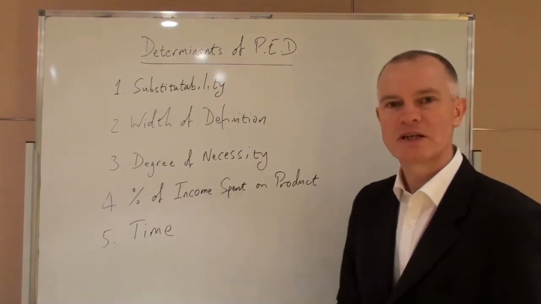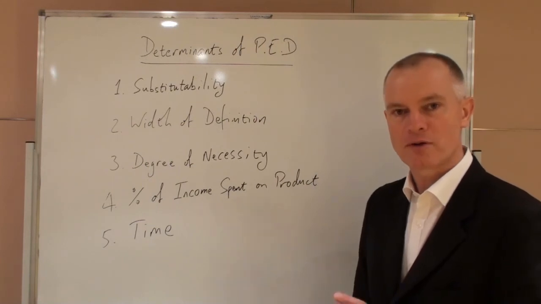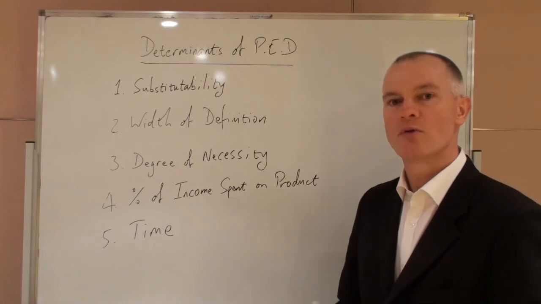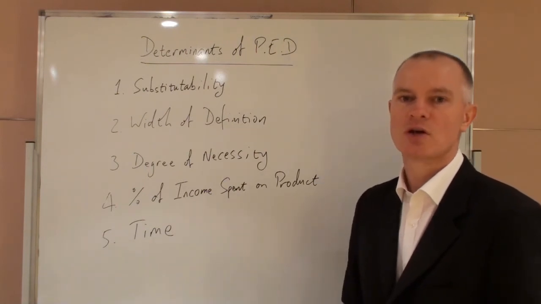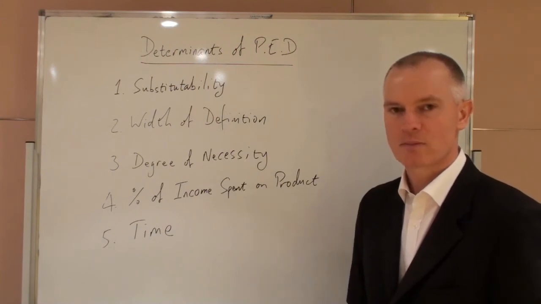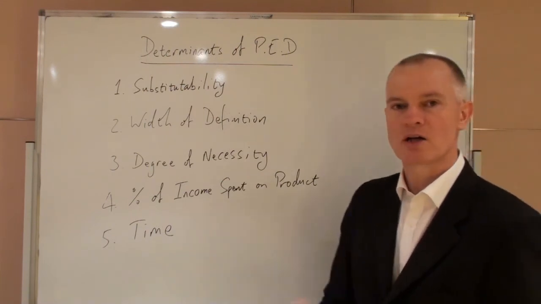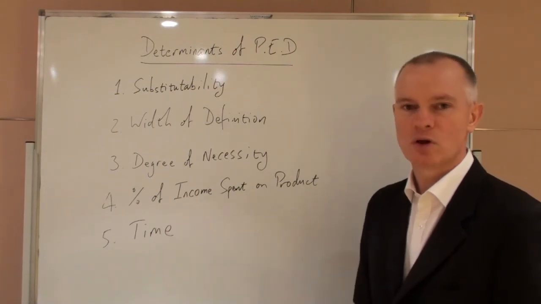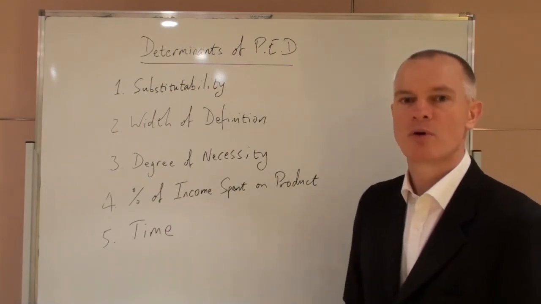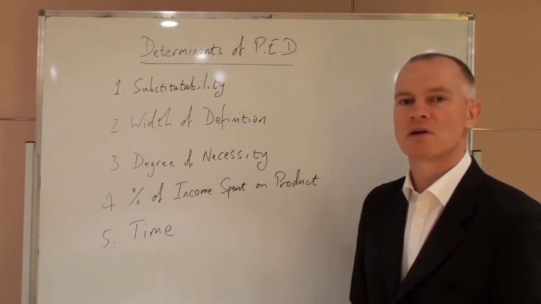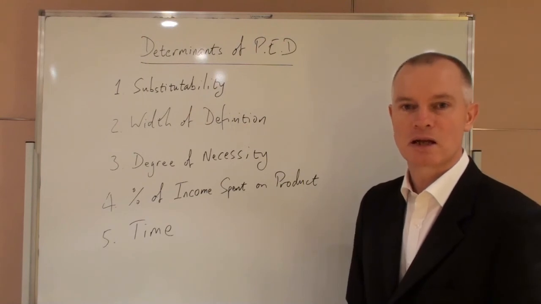Number 4, the percentage of income we spend on a product. Other things equal, the higher the percentage of income we spend on a product, the more sensitive we are to a price change, and thus the more price elastic is the demand for that product. Tuna is likely to occupy a small percentage of people's income, so an increase in the price of tuna will not have a large impact upon consumers' budgets, and thus, other things equal, we would expect the demand for tuna to be price inelastic.